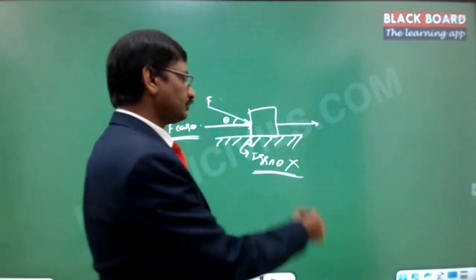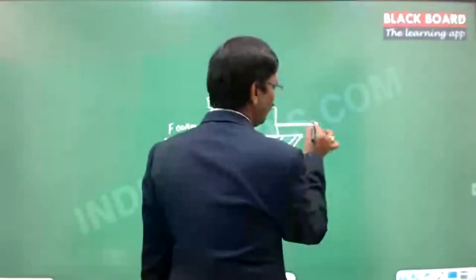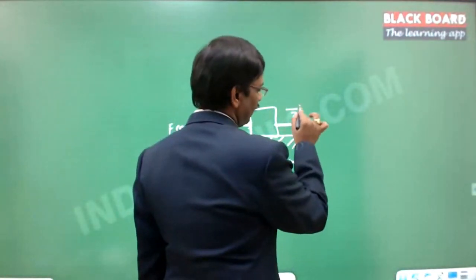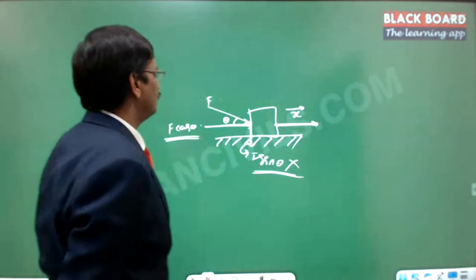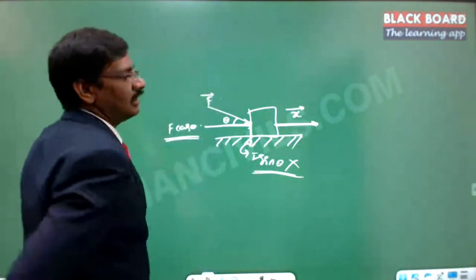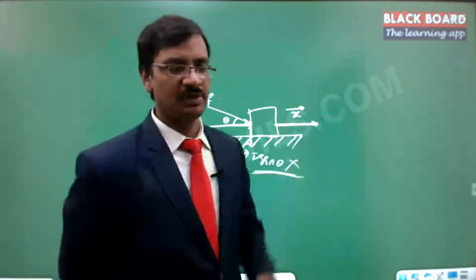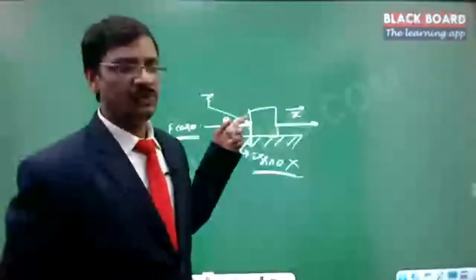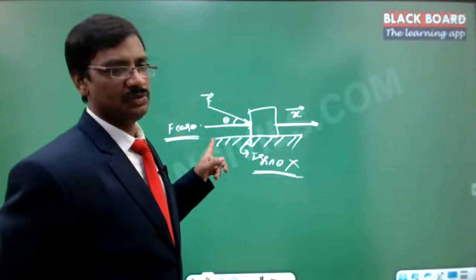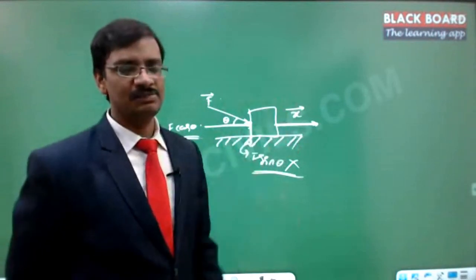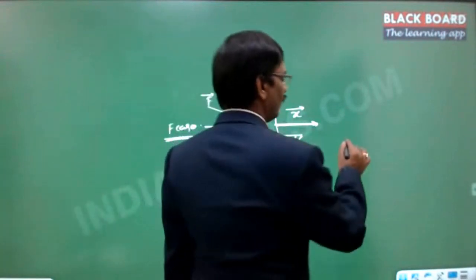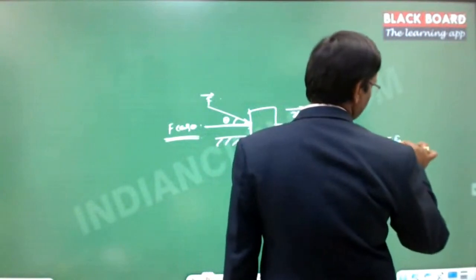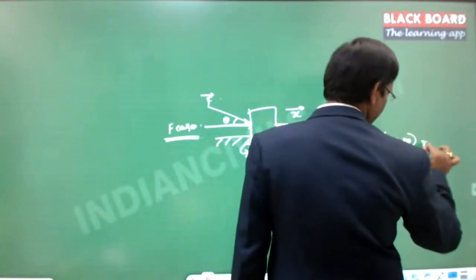And then there is one movement in this particular direction. Let us say there is a displacement of x, and that is also a vector, and this is also a vector. Now even though I apply a force of F, only F cos theta is useful and x is the resultant displacement, then work can be defined as F cos theta, which is the effective force, multiplied by the displacement.